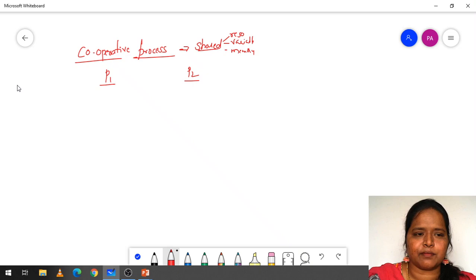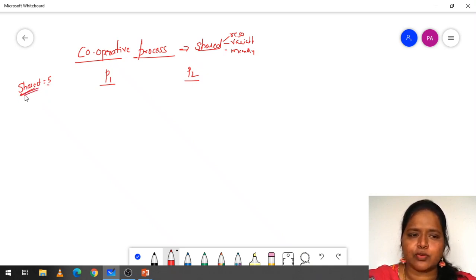Suppose in this example I have taken a variable shared, and its value is 5. I have allocated the value 5 to the shared variable. This shared variable is going to be shared between the processes P1 and P2. I have declared it globally.